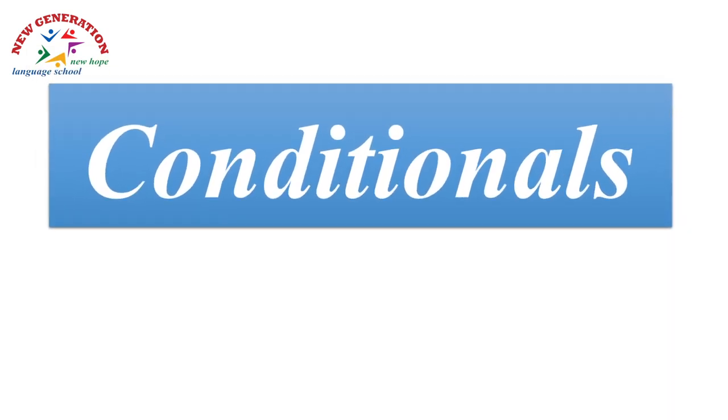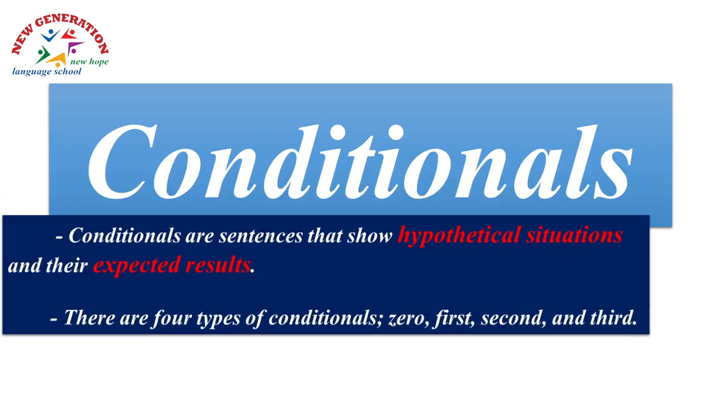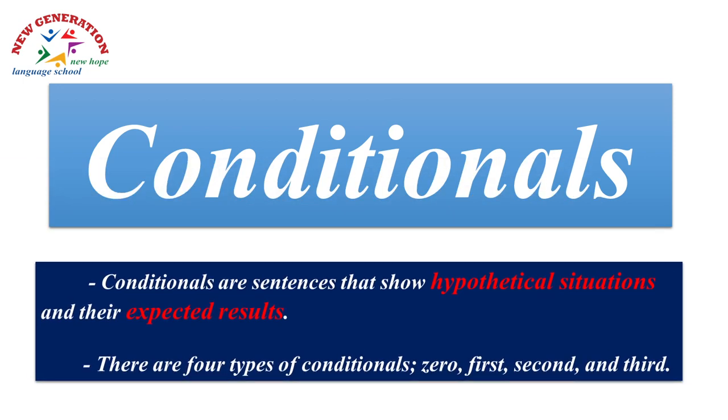The second topic in this unit was the conditionals. Let's see what conditionals are. Conditionals are sentences that show hypothetical situations and their expected results. So the situation is not real. We think in a different way. What would happen if something happened? There are 4 types of conditionals: the zero conditional, the first, the second, and the third conditional.